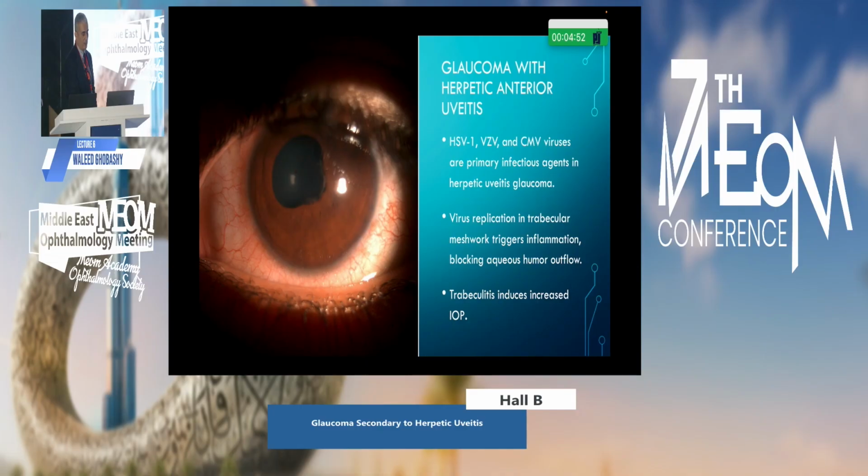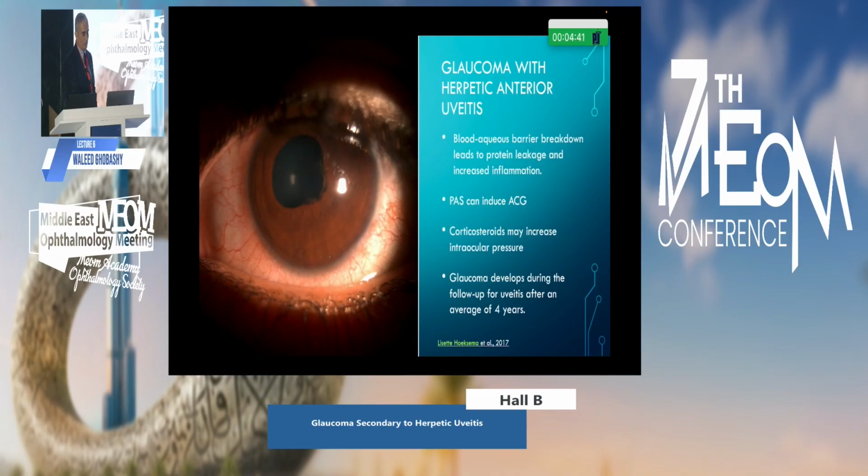Different mechanisms are involved in that. The virus replication in the trabecular meshwork triggers inflammation and blocks the aqueous humor outflow. Also, the trabeculitis induces more increase in ocular pressure. Also, the breaking of the blood-aqueous barrier leads to protein leakage and induces more inflammation. In some advanced cases, we have peripheral anterior synechia, which can induce angle closure glaucoma as well. Also, the steroid we're using to control uveitis sometimes also induces trabeculitis and glaucoma as well.